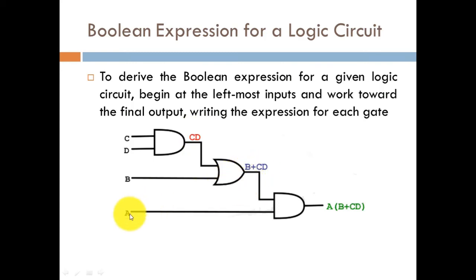Then this is the input to this AND gate, and the second input to this AND gate is A. So the net outcome of this AND gate turns out to be A times this complete expression, that is B plus CD. This will be the final outcome of the digital circuit.